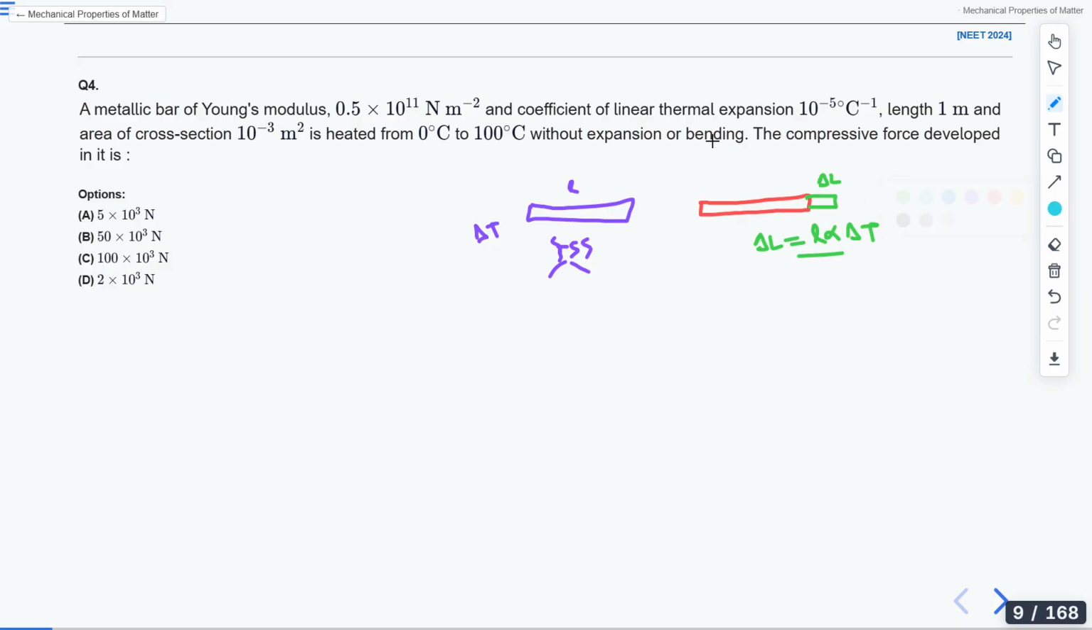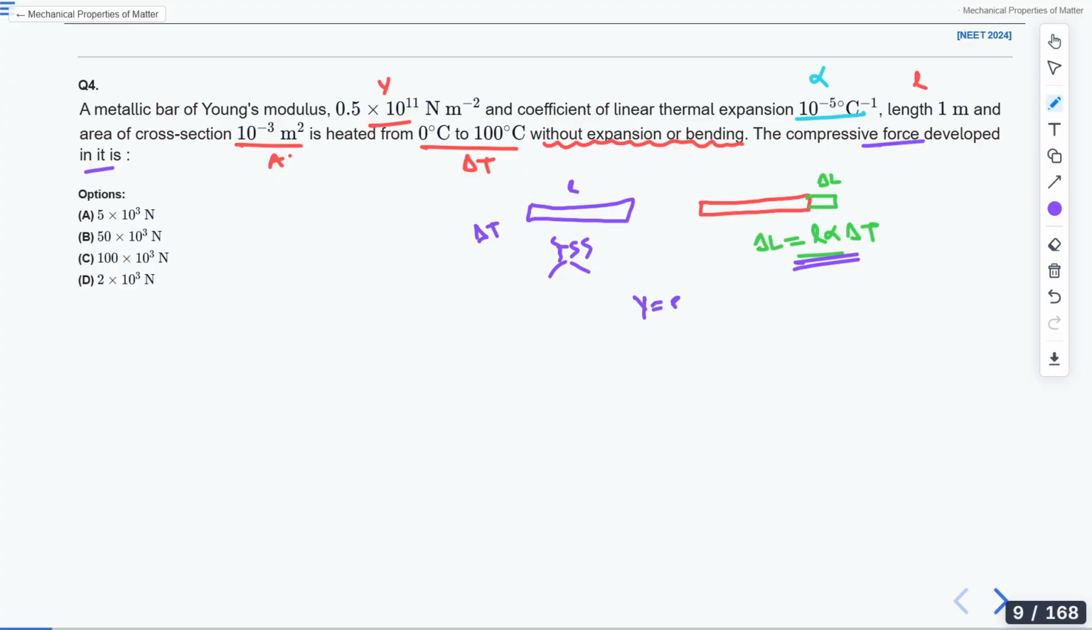Then everything is given. Coefficient of linear expansion is given, this is my alpha. This is my Young's modulus Y, this is my length, and area of cross section A is given and temperature delta T is also given. But it says that without bending or expansion. So if the bend is not there, then there will be a compressive force and you have to calculate that compressive force. Is it clear?